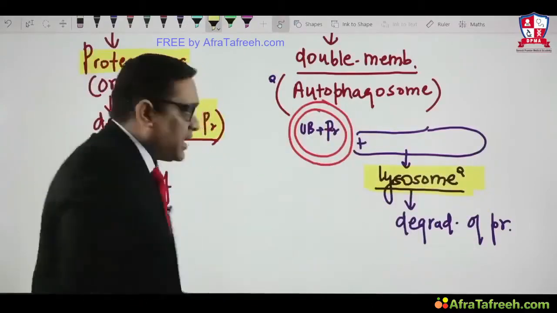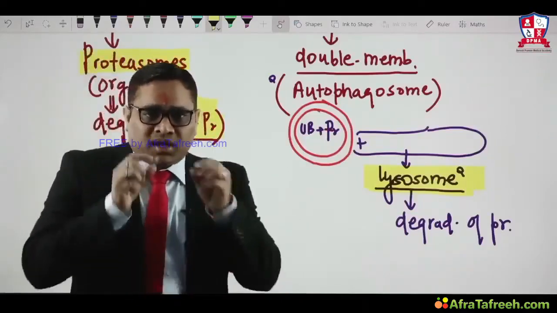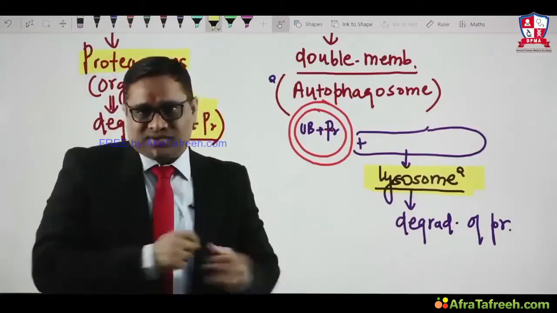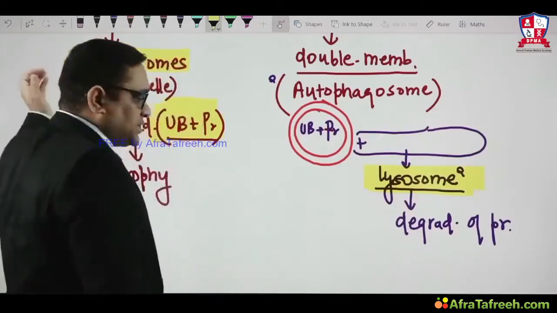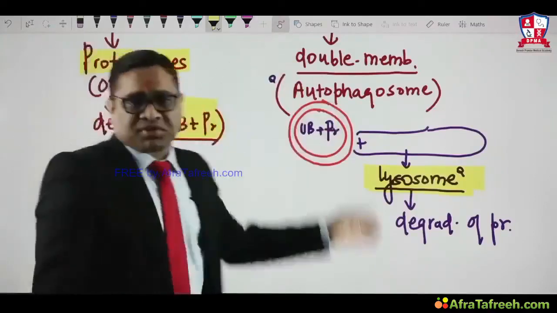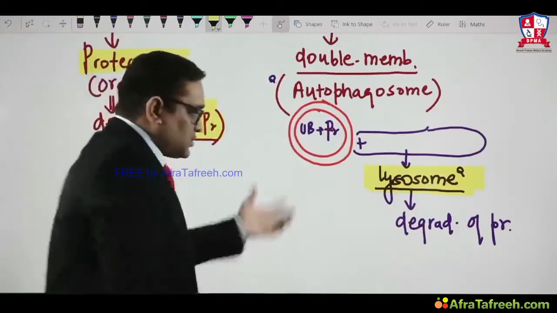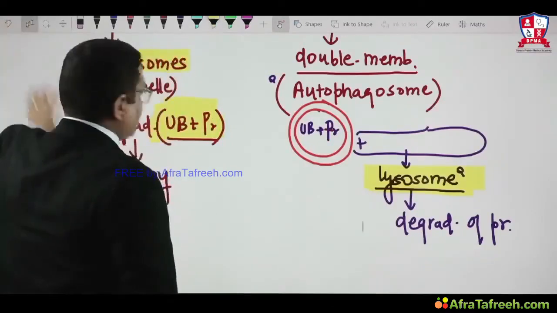So now we can see three important mechanisms, and the basic essence of all of them is intracellular protein degradation, right? So decrease in protein synthesis, second is ubiquitin proteasome degradation, third is autophagy. So all are associated with atrophy, right? So this is the mechanism of atrophy which we have discussed here.